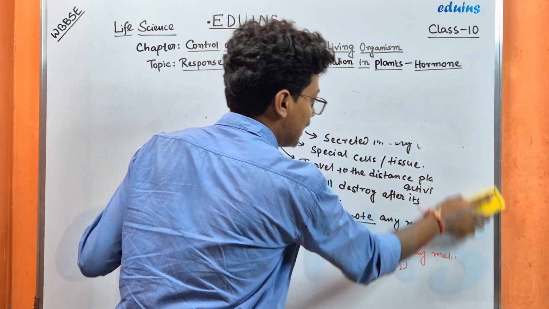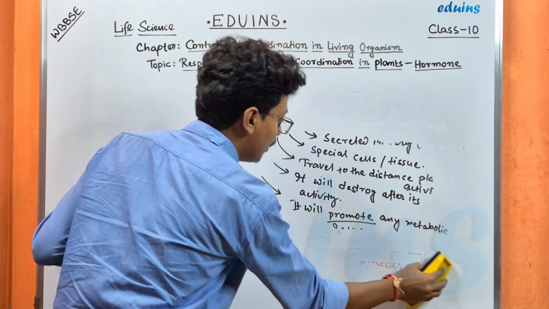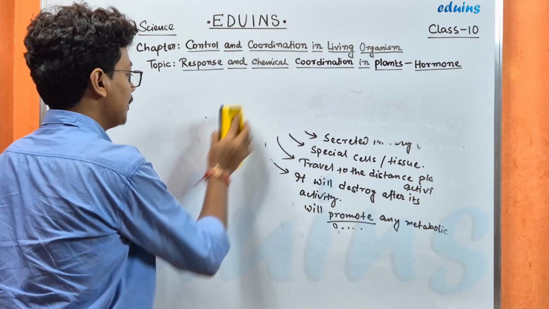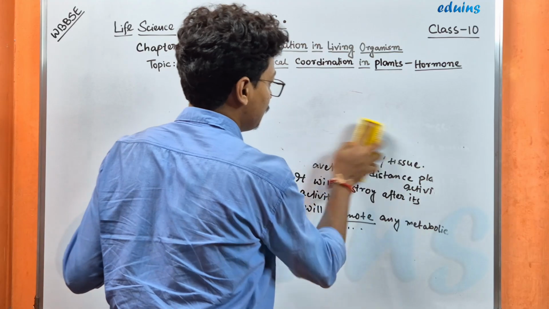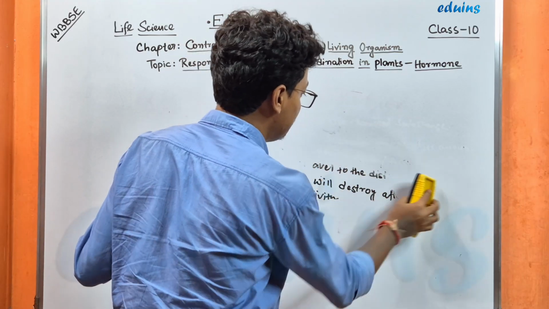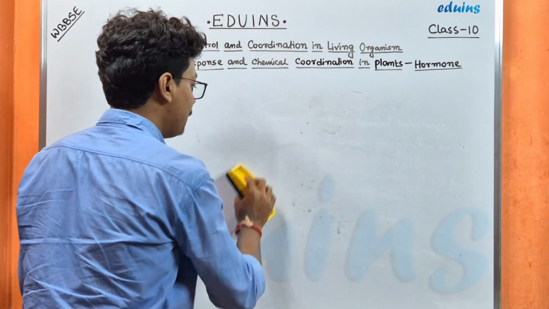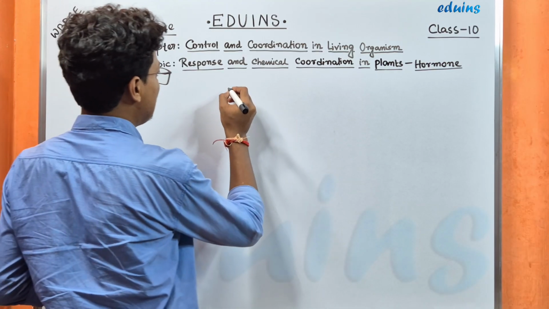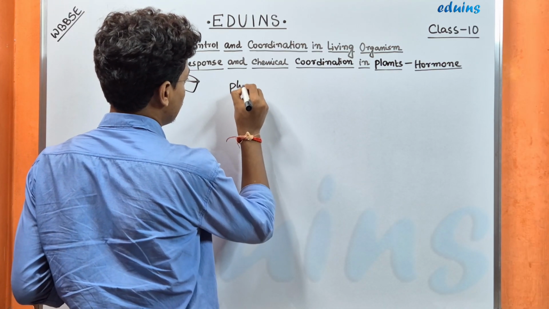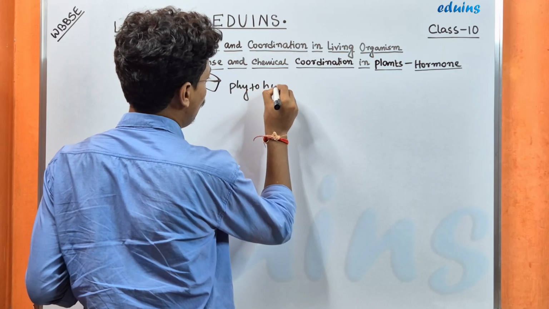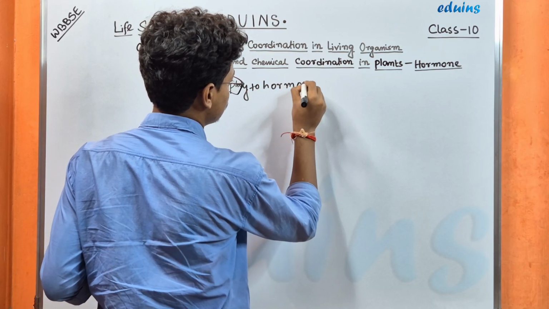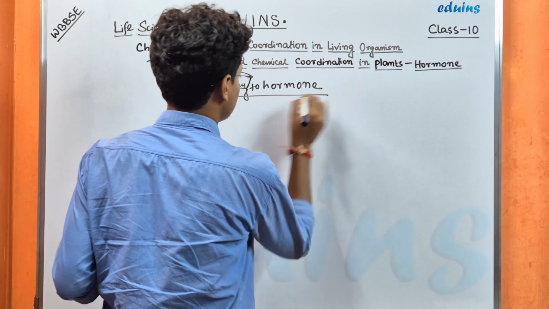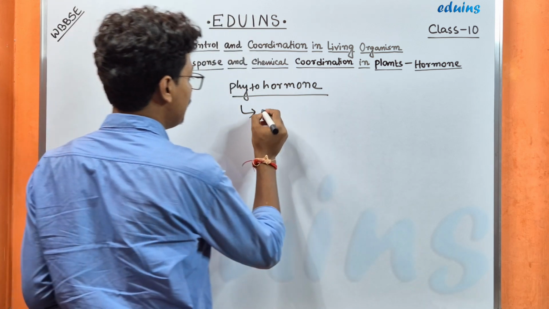What are they? In the previous class, I already mentioned that the hormone auxin promotes the tropic movement of plants. So in plants, we will study three phytohormones.